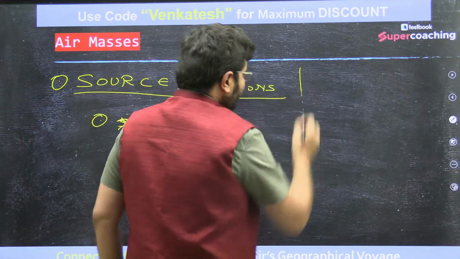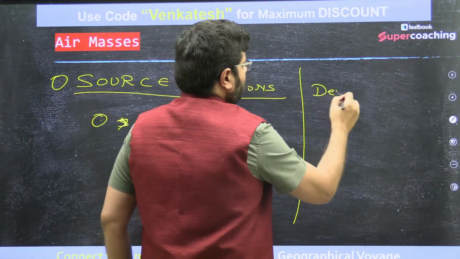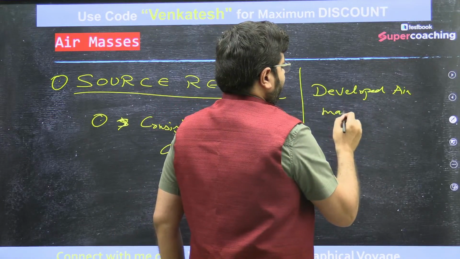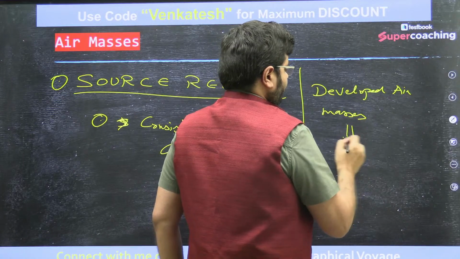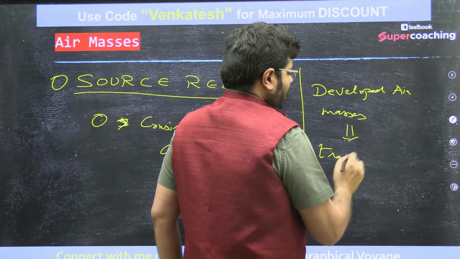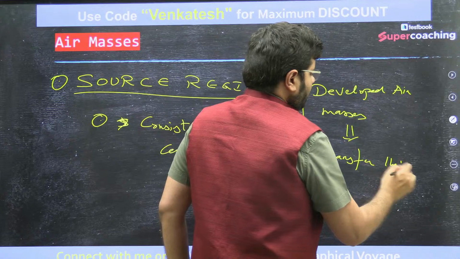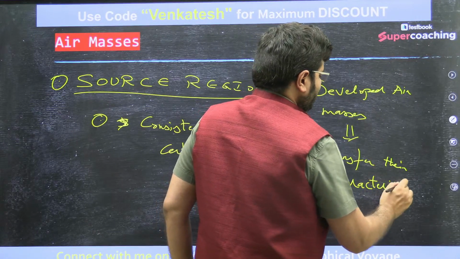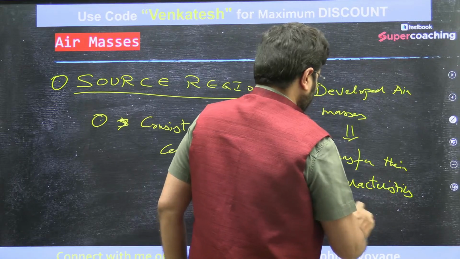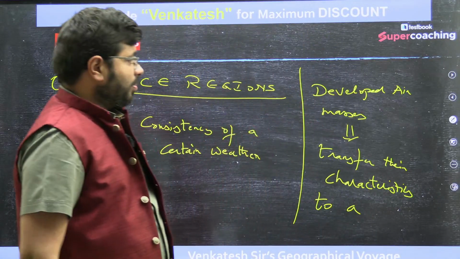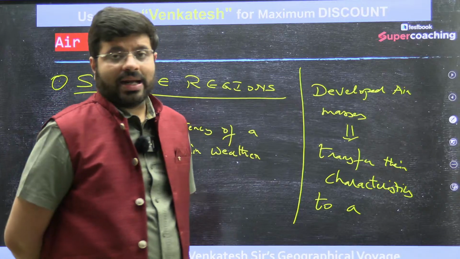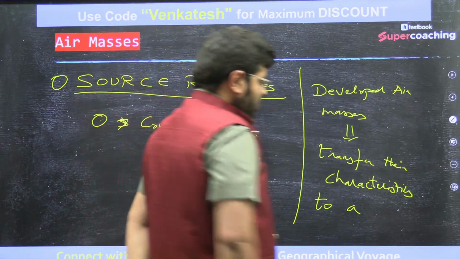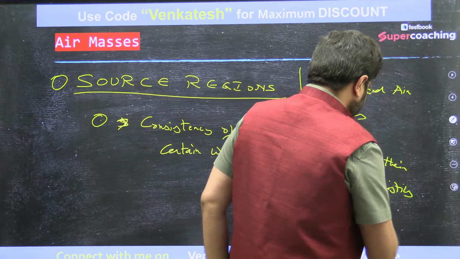Now, once they are developed, air masses will transfer their characteristics towards the destinations.